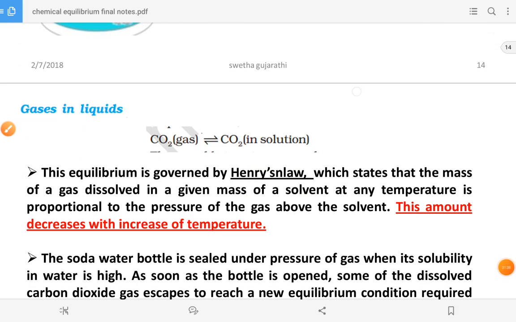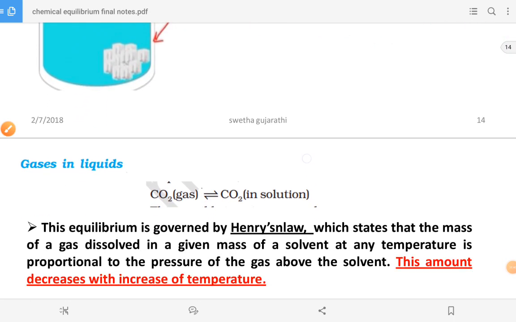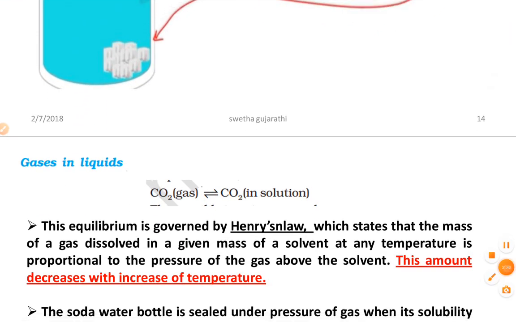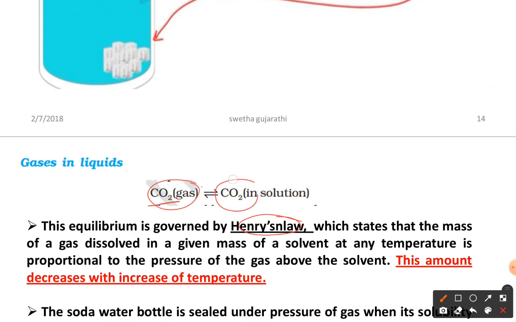Now let us see the next case, gases in liquids. The best example, which we already discussed, is Henry's law. Here carbon dioxide gas, CO2, is present in the solution. The best example is cool drinks. As you know very well, CO2 gas dissolves in the solution at high pressure. This equilibrium is governed by Henry's law.